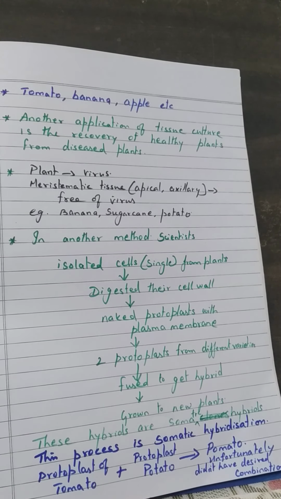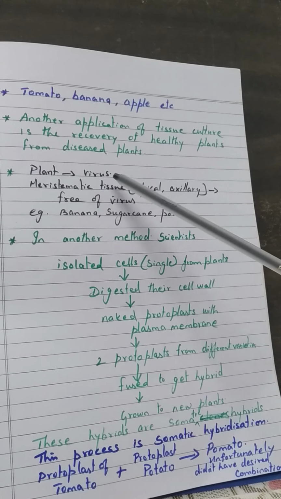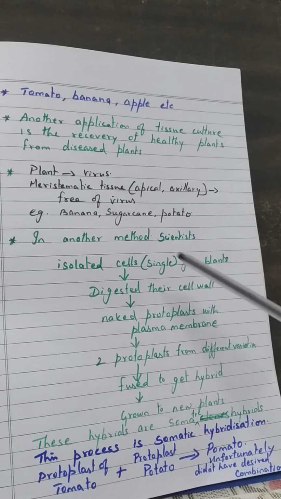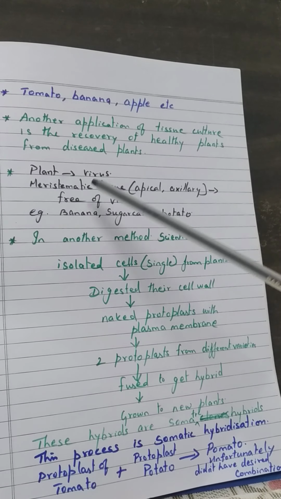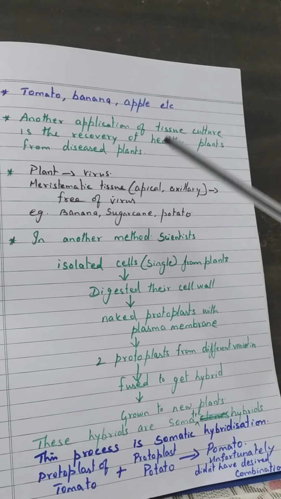There is another application of tissue culture: we can get a healthy plant from a diseased plant. If a plant is infected by virus or bacteria, we can still get a healthy plant from that infected plant by using tissue culture. When a plant is infected with virus, the meristematic tissues will not be infected.